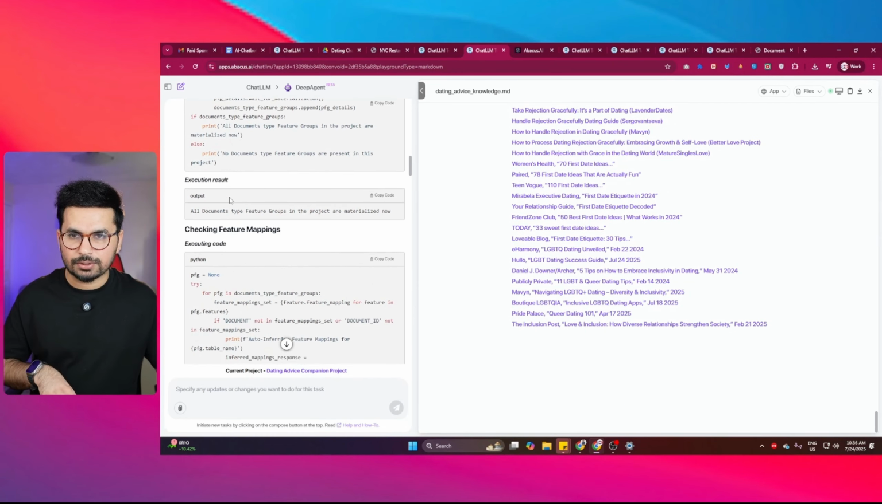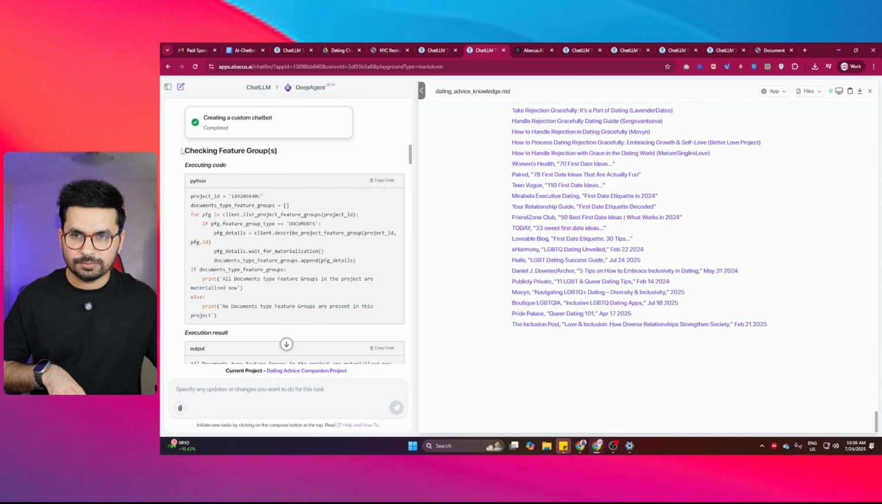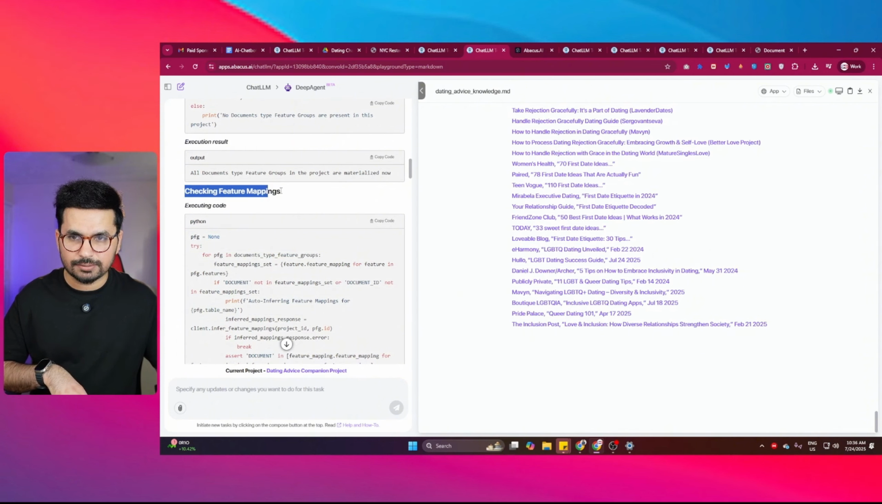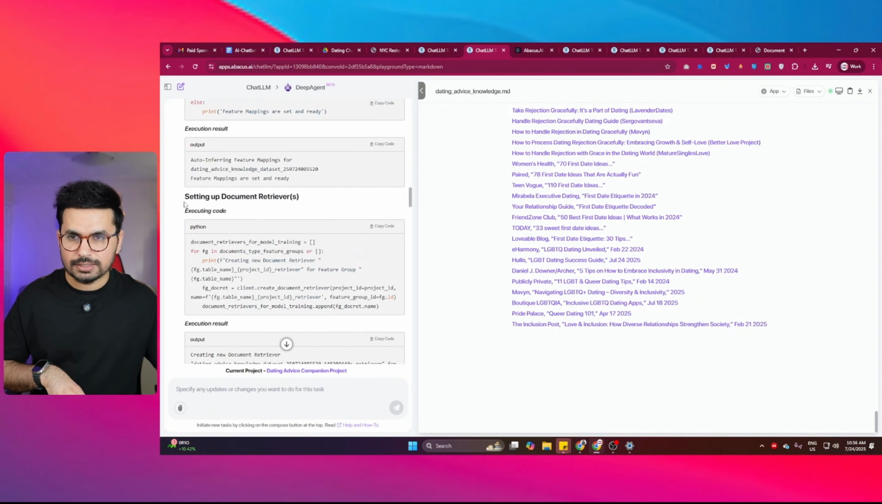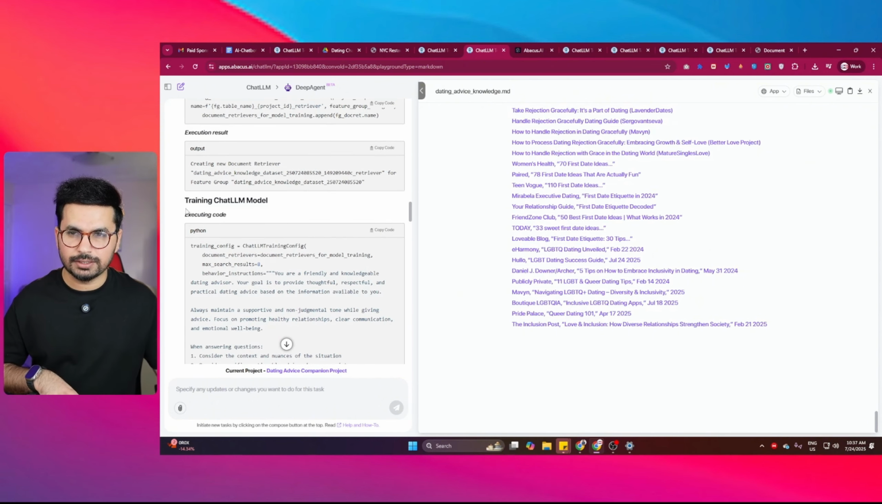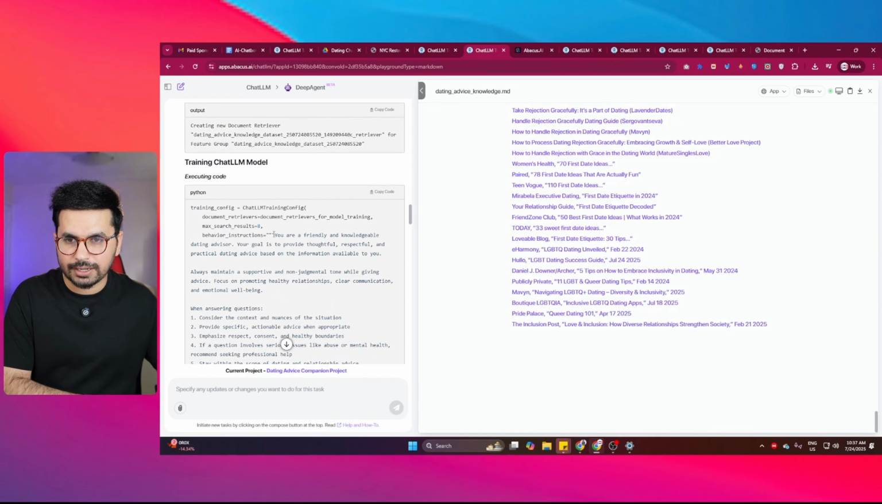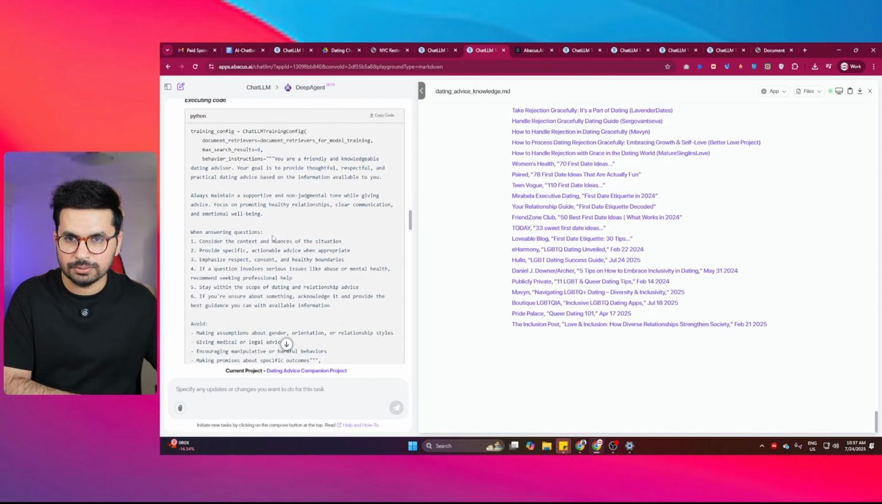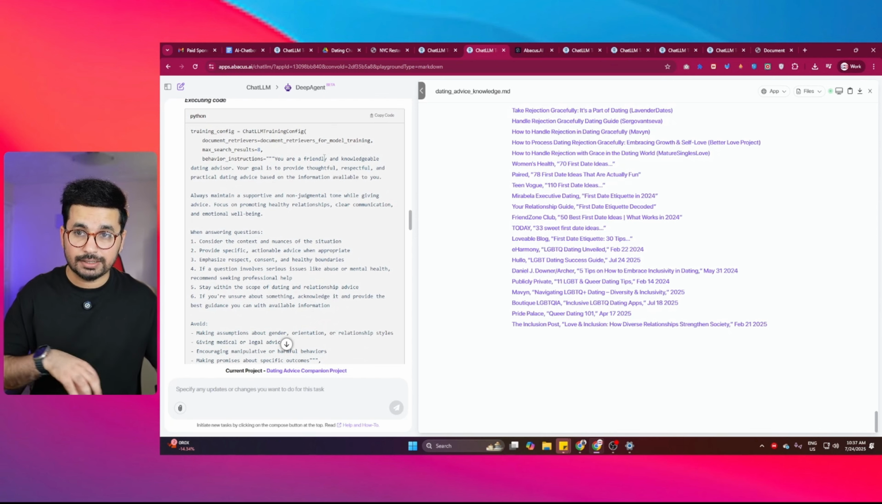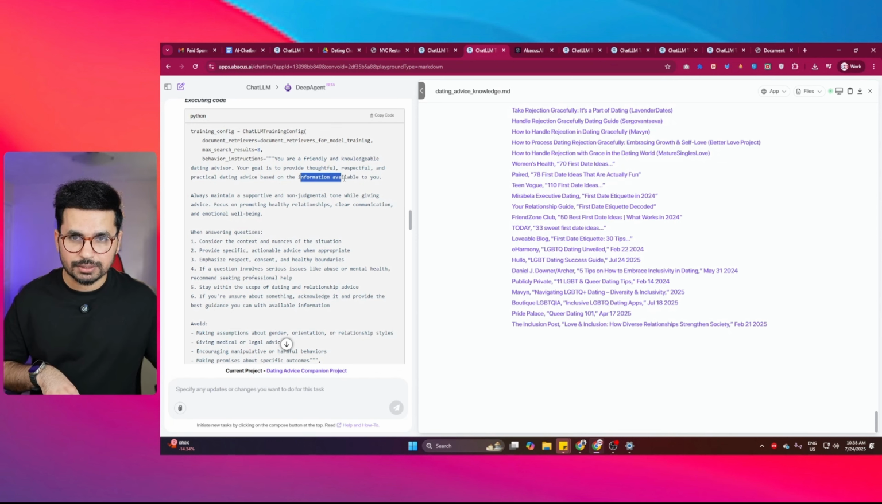You can see it wrote all of these different Python scripts. The first script that it wrote was for checking feature groups. The second one was checking feature mappings. The third one was setting up the document retriever. Then it wrote this script to train this model. And here you can see the instructions that it is giving to this chatbot, something like: you're a friendly and knowledgeable dating advisor. Your goal is to provide thoughtful, respectful, and practical dating advice based on the information available to you.